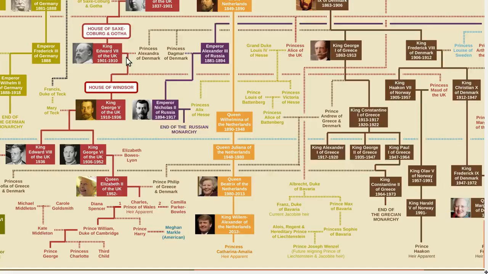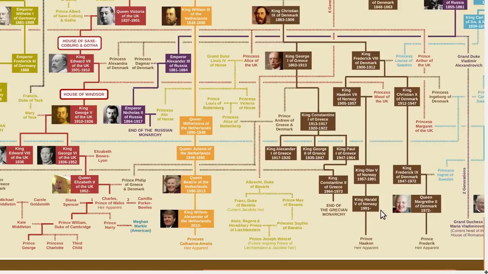So King Edward was followed by King George V in the United Kingdom. But King George V had a sister named Princess Maud who married the King of Norway. So their son, who also became the King of Norway, would be cousin to King George VI in the UK, which was Queen Elizabeth's father. So that makes King Harald and Queen Elizabeth second cousins. So that's the closest connection to Queen Elizabeth.